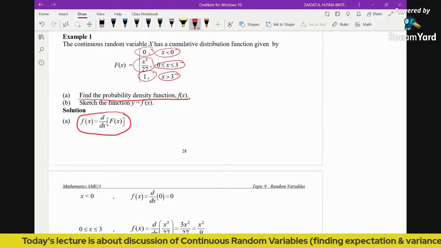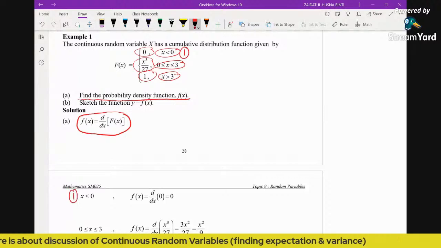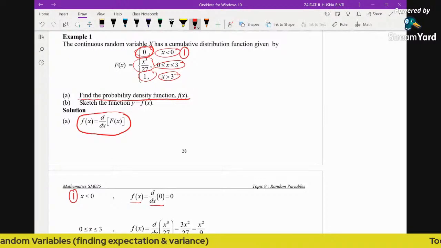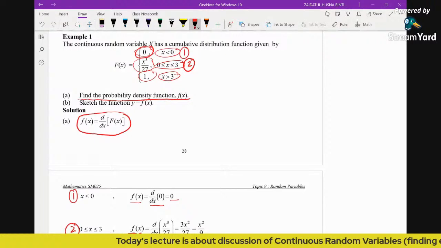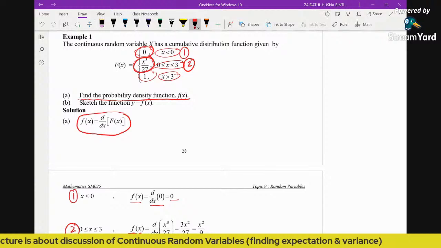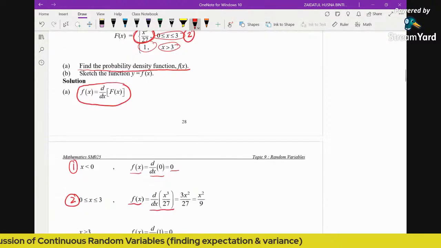Now let's see the first region. We are going to differentiate this function. So the PDF is going to be the derivative of 0, which is 0. And then for the second region, the PDF is the derivative of this function, x cubed over 27. We are going to apply the power rule.